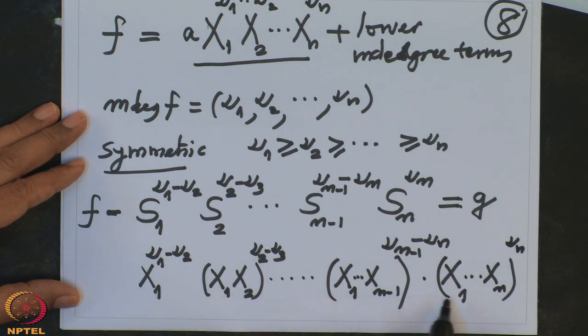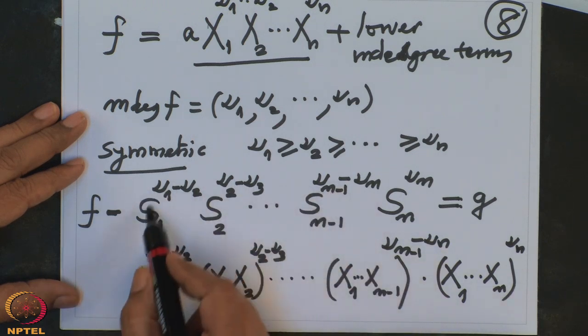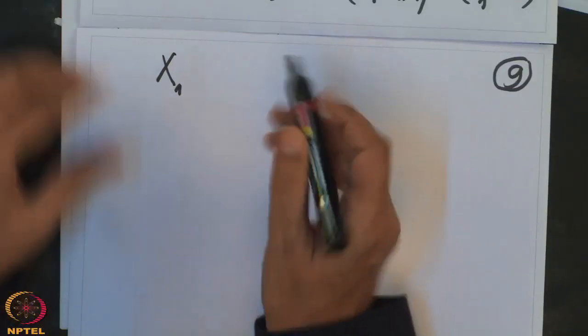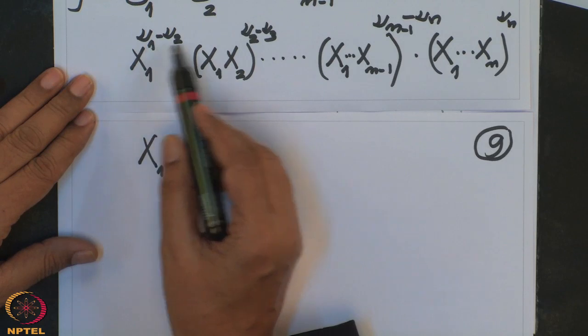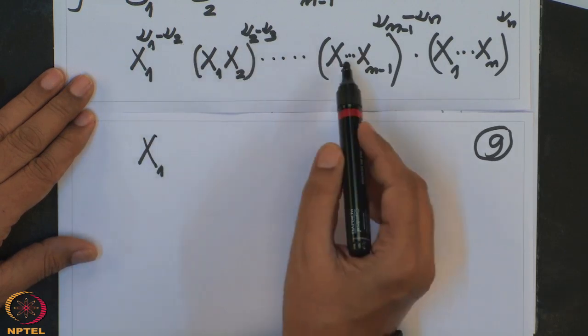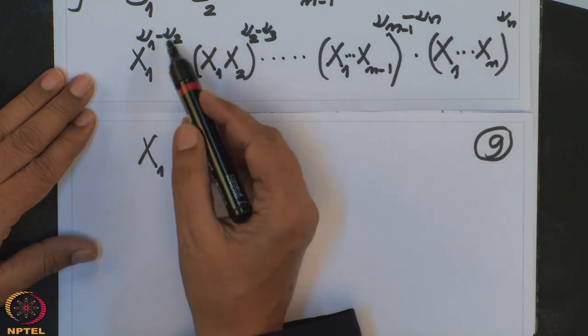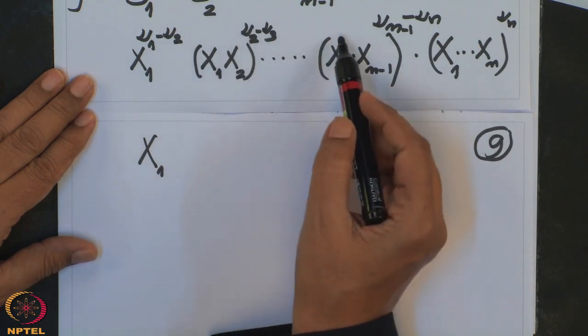So, this is the highest degree term of this polynomial. When I simplify this, what do I get? I will collect the powers of x1. x1 power, here it is nu1 minus nu2, here it is nu2 minus nu3, and here it is nu(n). So, successive terms will get cancelled: this nu2 will get cancelled here, nu3 will get cancelled here, and so on.